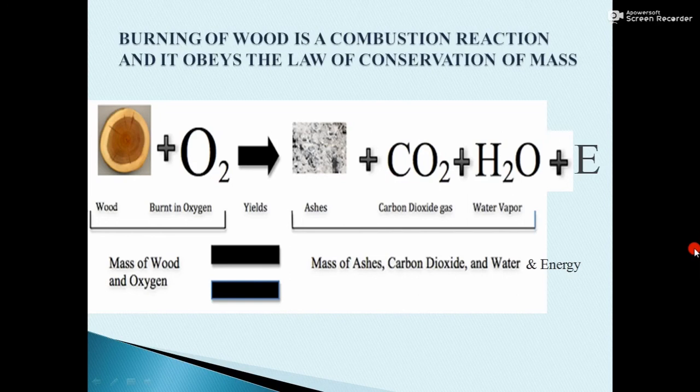Here you must also know that if there is insufficient supply of oxygen, then another product will also be formed, which is called soot. Soot is the black deposit which consists of amorphous carbon, and it is commonly observed that whenever wood is burnt or coal is burnt or some gas is burnt, along with the ashes there is a black residue of carbon which is left. That is called soot. Soot is a product formed during incomplete combustion.